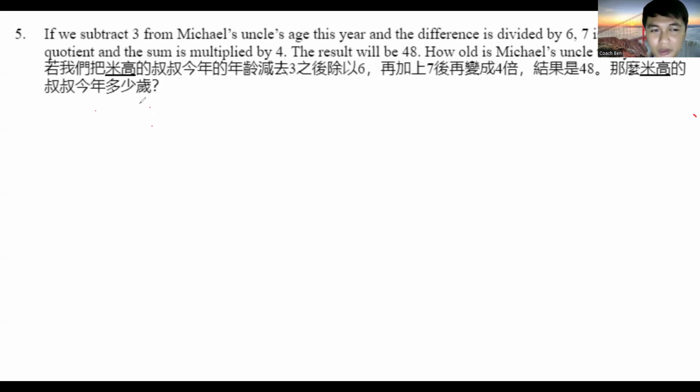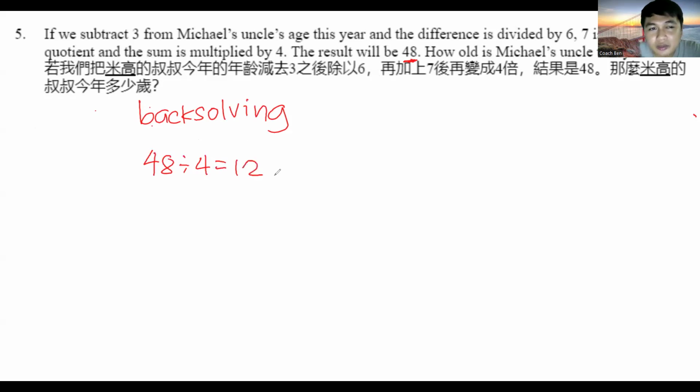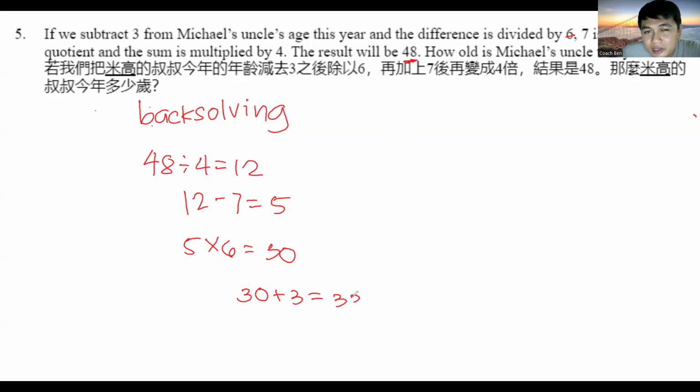So all we have to do is apply what we call back solving. When we are back solving, we start at the end and do the opposite operation. So if it says multiplied by 4, we do division. 48 divided by 4, that is 12. And then it says 7 is added to the quotient. So 12 minus 7, that's 5, is divided by 6. 5 times 6 is 30. And last, subtract 3. So we plus 3. 30 plus 3, that is 33.